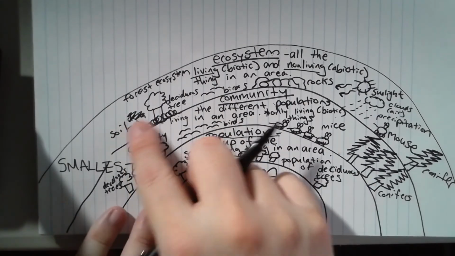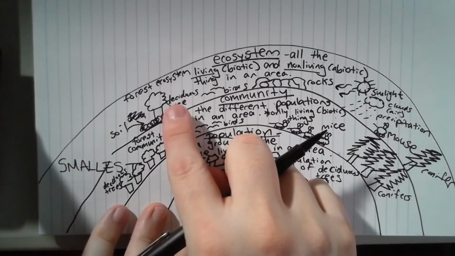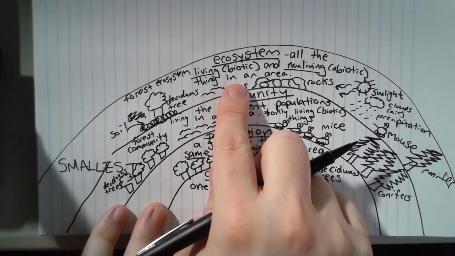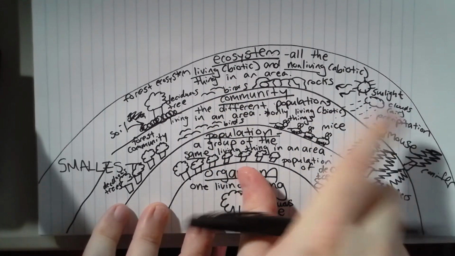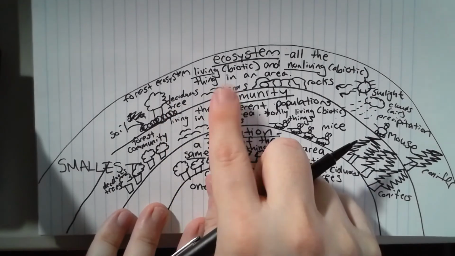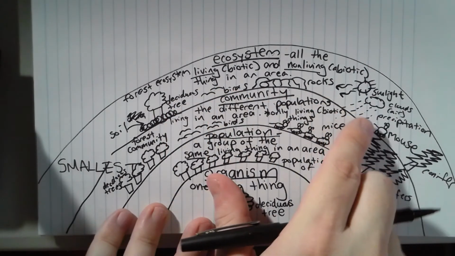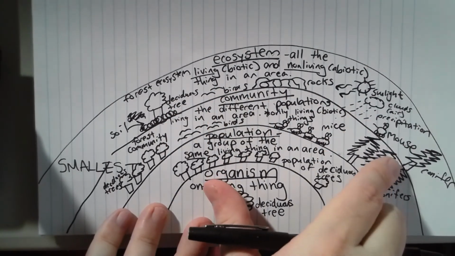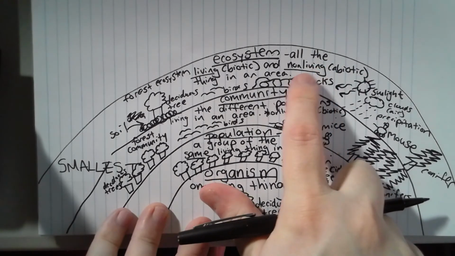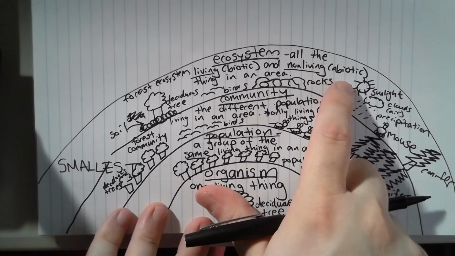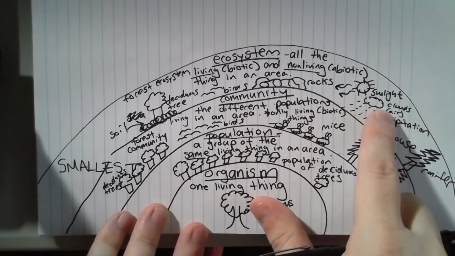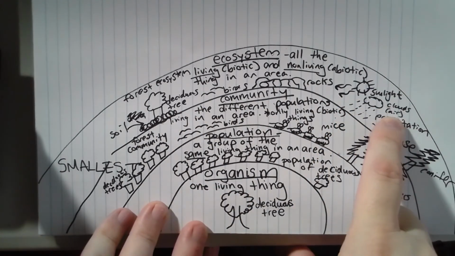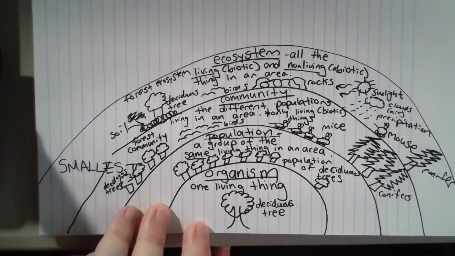It has living things like deciduous tree, birds, mouse, conifer. Tiene seres vivos como árbol de hoja caduca, pájaros, ratones y coníferos. And it has non-living things like soil, like sunlight, like clouds, like air, like precipitation. Okay?